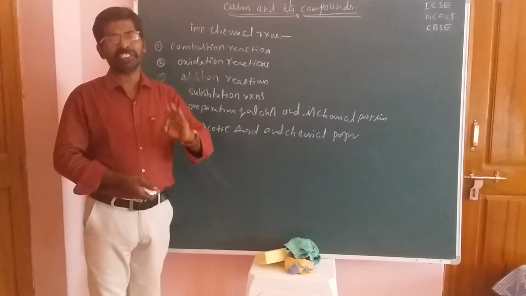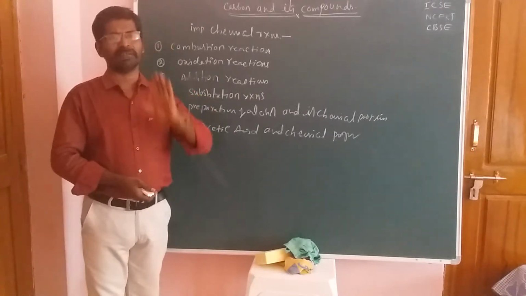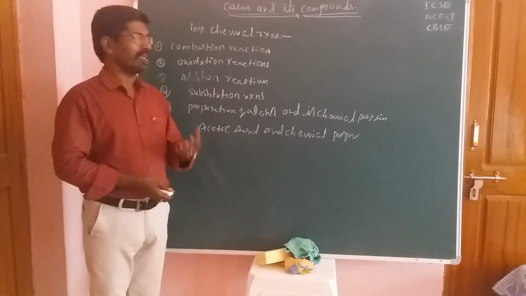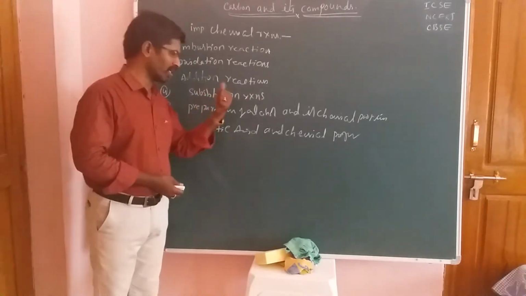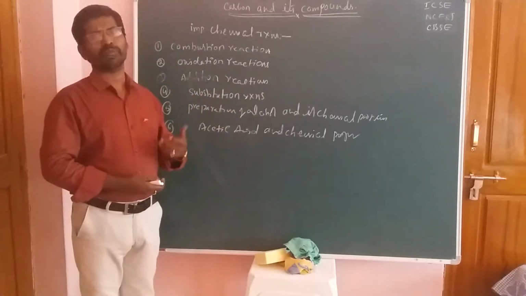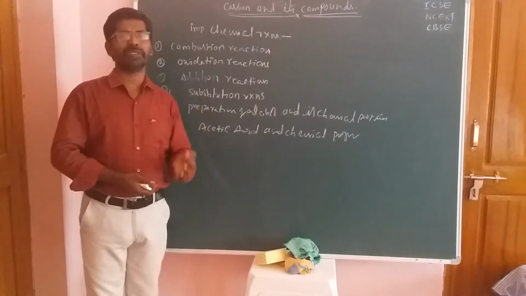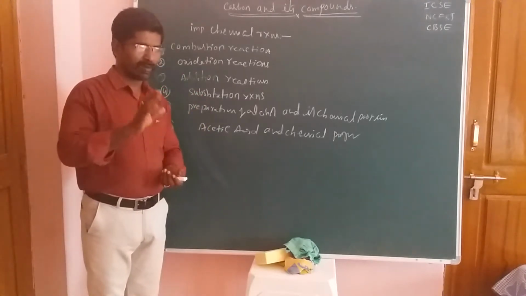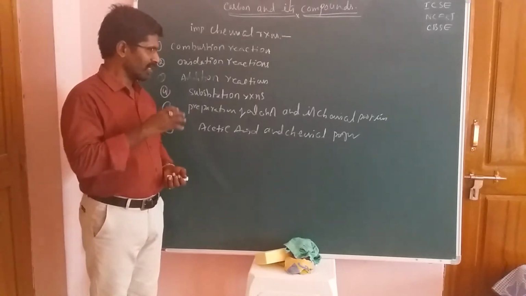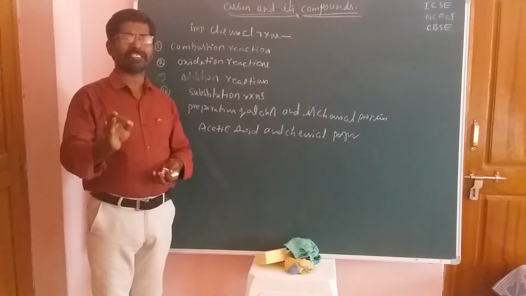Substitution reactions are more preferred in aromatic compounds, but here we will learn about the conversion of methane to tetrachlorocarbon, that means a tetrachlorocarbon compound. That is one of the important chemical reactions, carried out in the presence of sunlight.